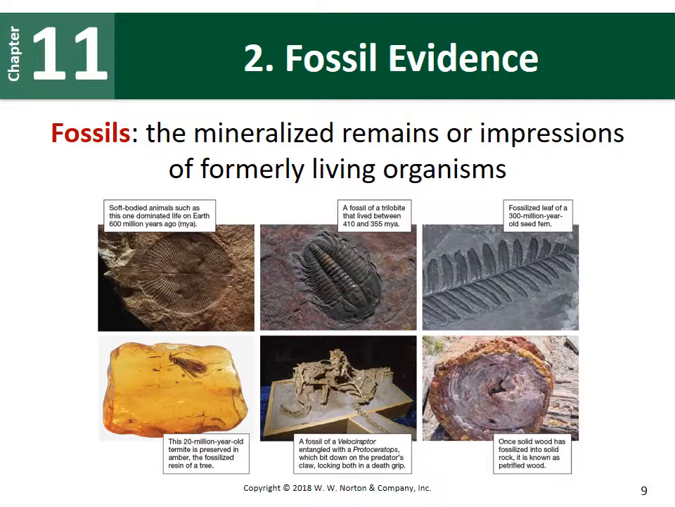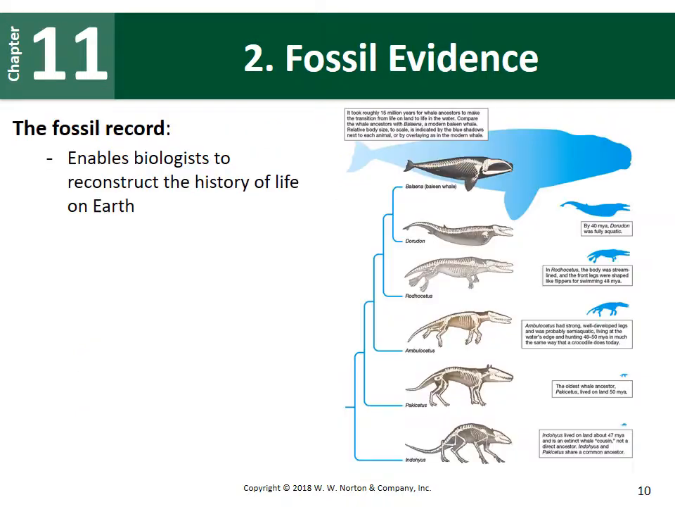We can have impressions that are left behind by plants. We can have fossilized bones. So for example, if you think about a dinosaur skeleton, we can have fossilized wood. We can also have organisms that are trapped in amber. So for example, right here. So these fossils that are collected, we can date them and place them onto a geological timescale, or we can use them to create a fossil record.